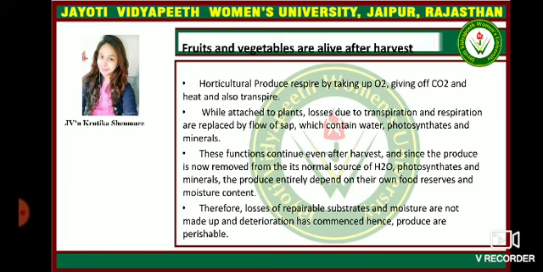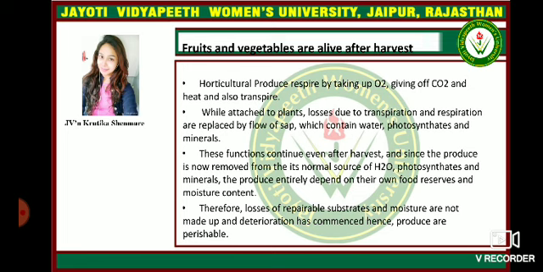Fruits and vegetables are alive after harvest. Horticultural products respire by taking up O2, giving off CO2 and heat, and also transpire. While attached to the plant, losses due to transpiration and respiration are replaced by the flow of sap, which contains water, photosynthates and minerals.